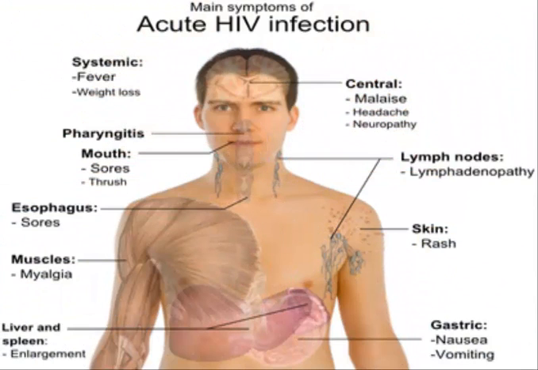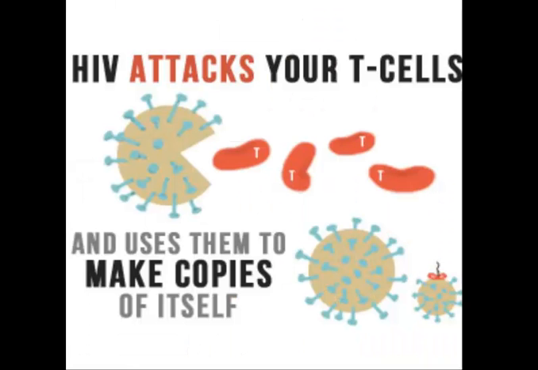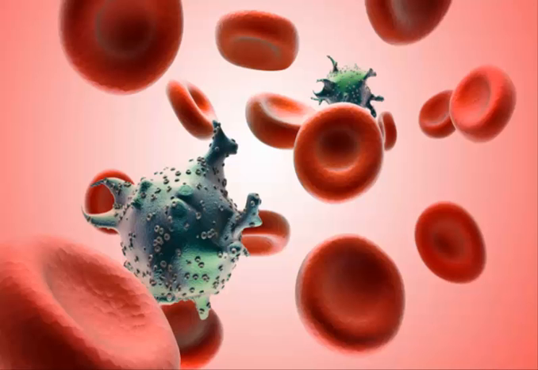HIV is unique for two reasons. First, HIV can hide from the defenses of the immune system. Second, HIV attacks T cells within the immune system, leaving the body with inadequate protection against other pathogens.